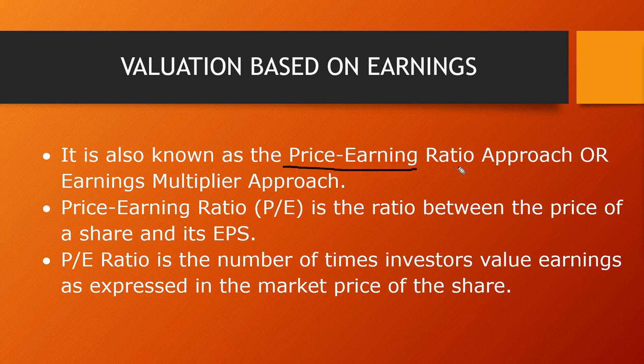This is the price earning ratio approach, or we can say the earning multiplier approach. We will discuss why we say it is an earning multiplier approach or price earning ratio approach. The price earning ratio is a ratio between the price of a share and its EPS, we are going to discuss this later on. First of all, let's see what you mean by the word earnings.